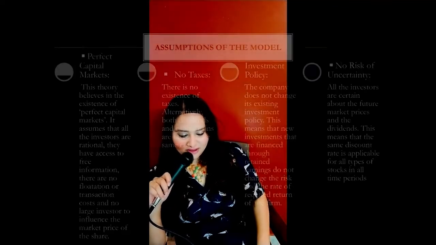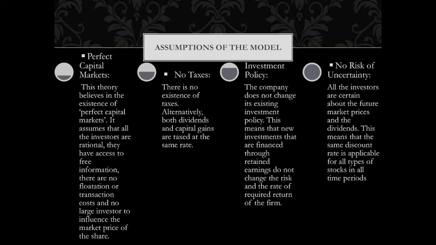Alright, so the next assumption is no taxes. There is no existence of taxes. Alternatively, both dividends and capital gains are taxed at the same rate. Again, I hope you can see why the heading is written as assumptions, because in the real world I don't think that it is going to hold up. And the investment policy: the company does not change its existing investment policy. This means that new investments that are financed through retained earnings do not change the risk and the rate of required return of the firm.